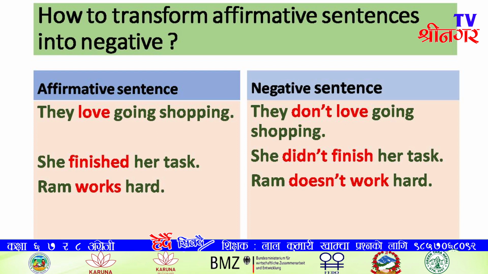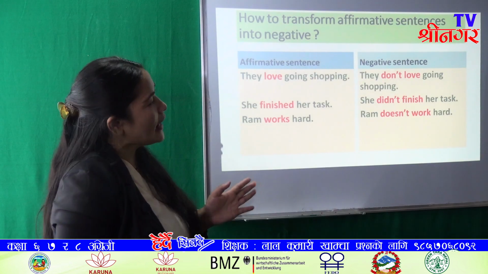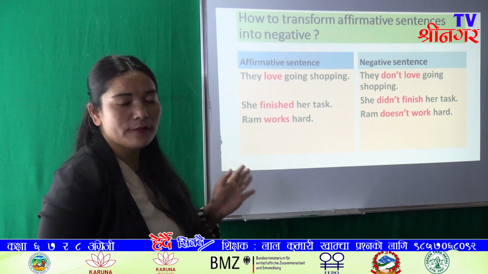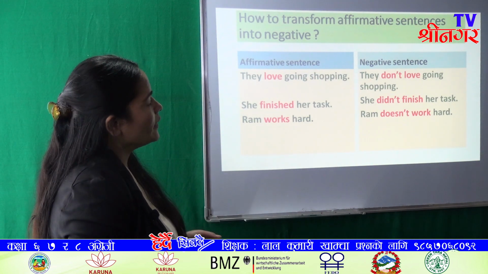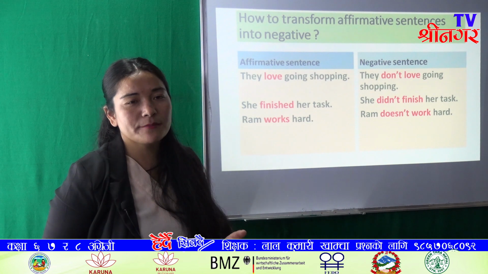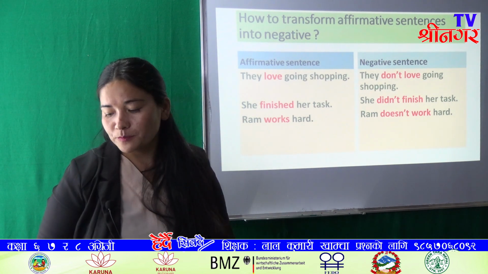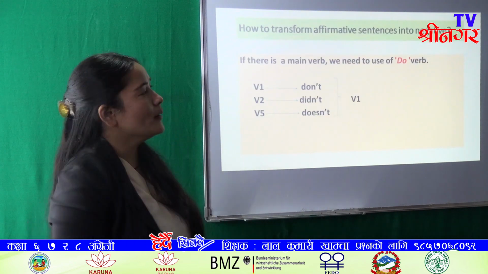She finished her task. She did not finish her task. And Ram works hard. Ram doesn't work hard. Okay, there is no auxiliary verb in the affirmative sentence, and in the absence of an auxiliary verb we use the do verb. Okay, we use the do verb.